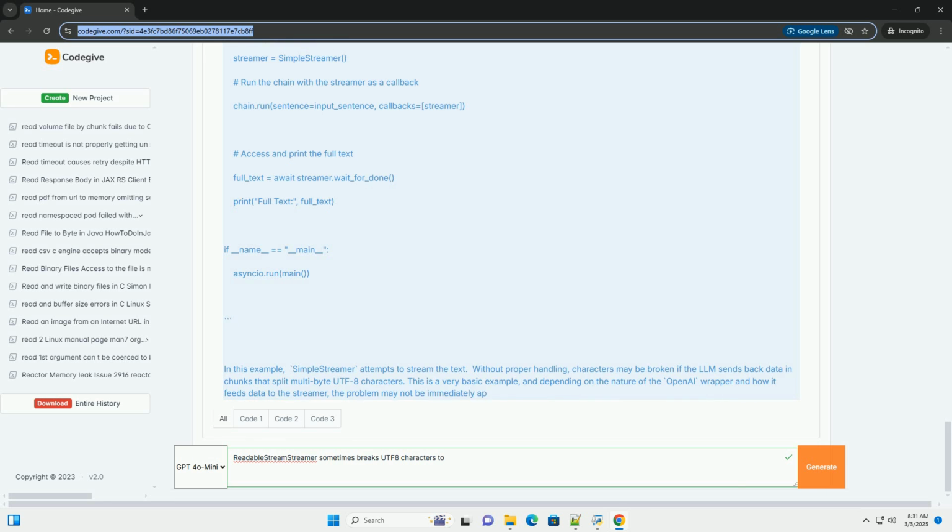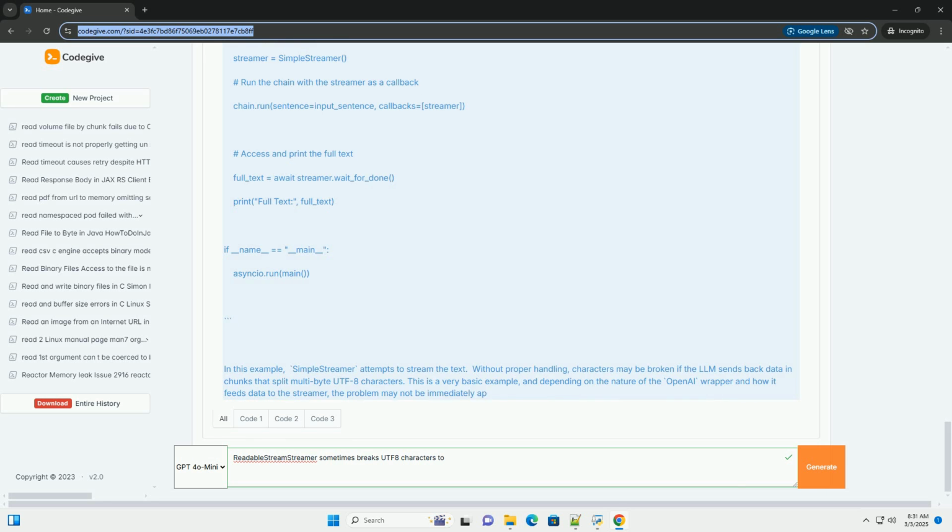2. Handling encoding correctly during streaming, the core solution. Buffered accumulation: the key to solving the buffer boundary issue is to accumulate the incoming bytes until you have a complete UTF-8 character before emitting the text. You can implement a custom streamer that does this. Here's a refined simple streamer example demonstrating this. Explanation of the UTF-8 safe streamer.